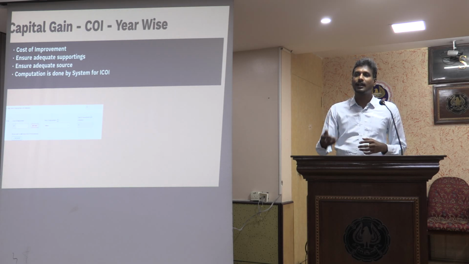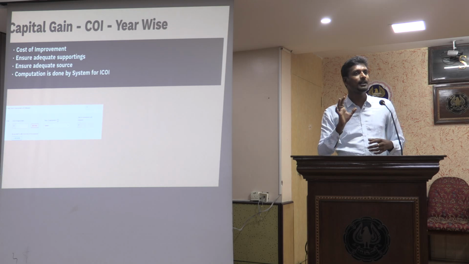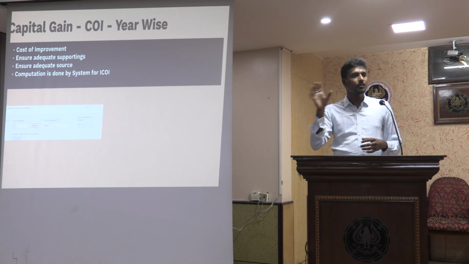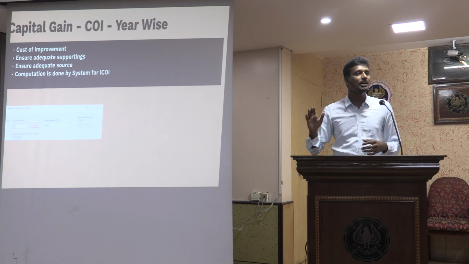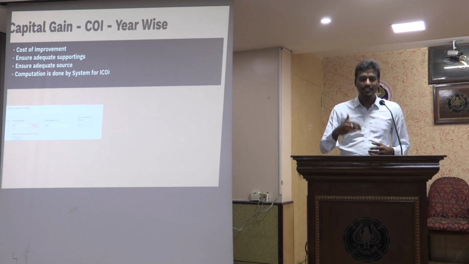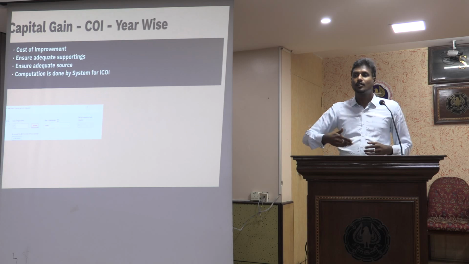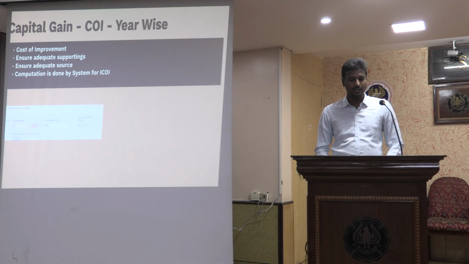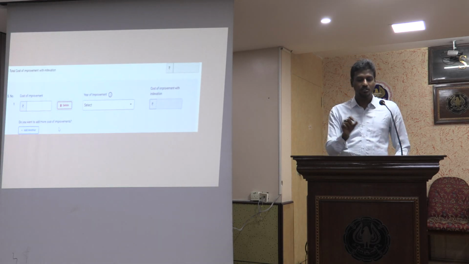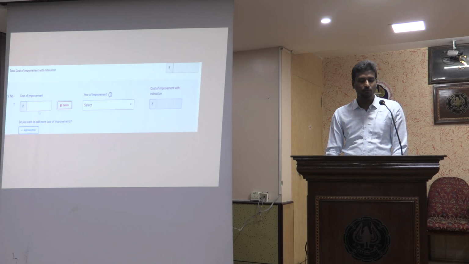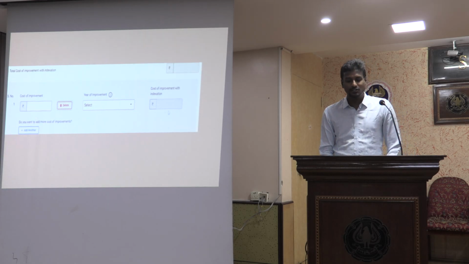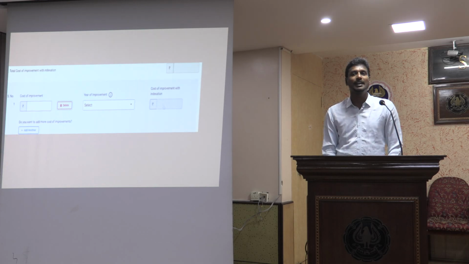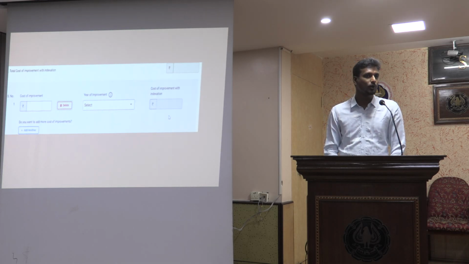I only have to select the year in which the cost of improvement has been incurred and what the cost of improvement is. Automatically the indexed cost of improvement will be computed by the system, and this is the information that has changed in terms of disclosure: cost of improvement and year of improvement need to be filled. If we see, this is the white area or the fillable area, and the last column, cost of improvement with indexation, is a gray area. This is the derived value or the computed value.